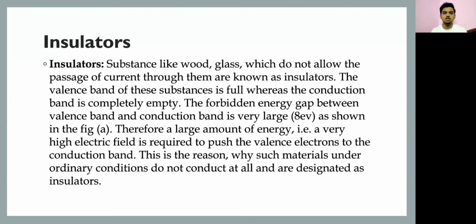What are insulators? Insulators are the substances like wood, grass, which do not allow the passage of current through them. The valence band of this substance is full, whereas the conduction band is completely empty. Therefore, the forbidden energy gap between the valence band and the conduction band is very large, that is up to 8 electron volts. Therefore, a large amount of energy, that is a very high electric field, is required to push the valence electron to the conduction band. This is the reason why such material under the ordinary conditions do not conduct at all and are designated as insulators.